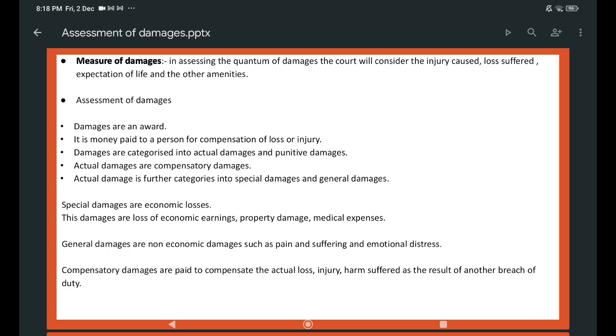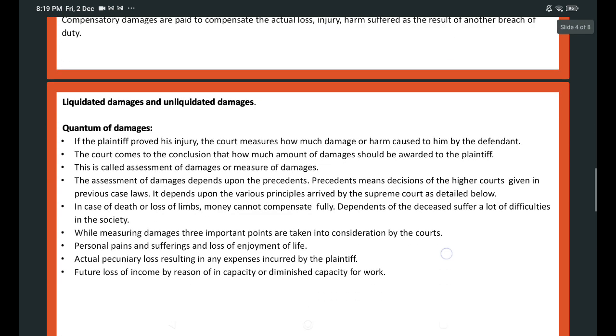General damages are non-economic damages such as pain and suffering and emotional distress. So compensatory damages are paid to compensate the actual loss, injury, and harm suffered as a result of breach of duty.